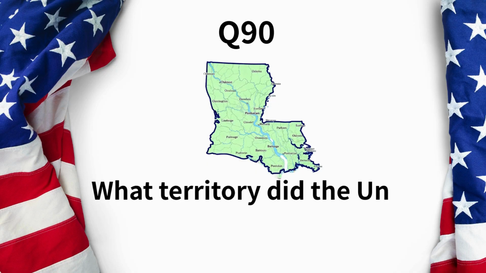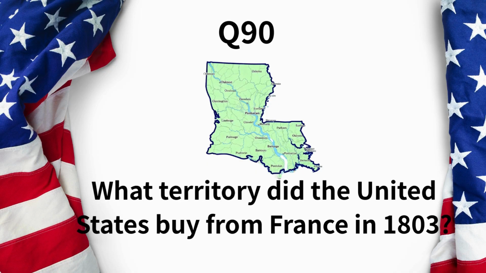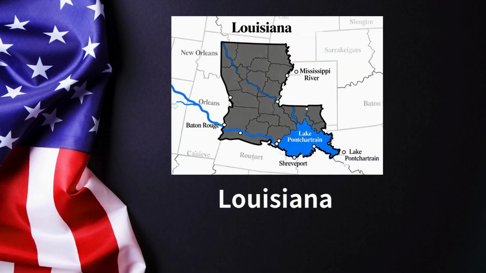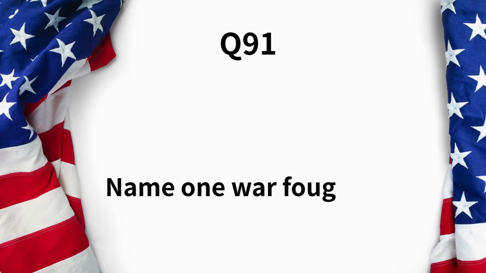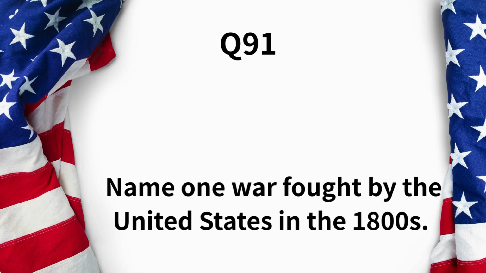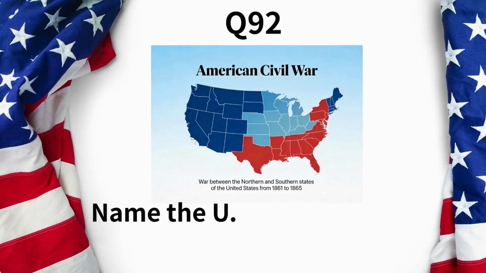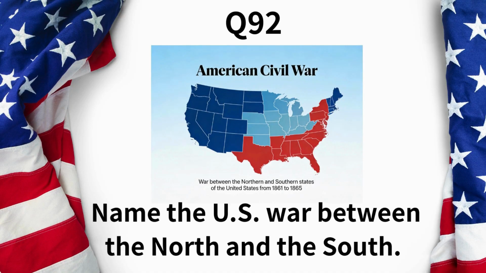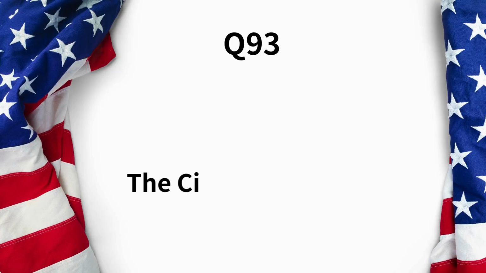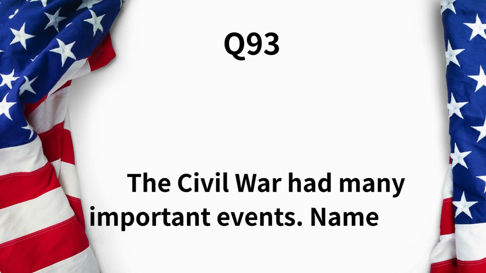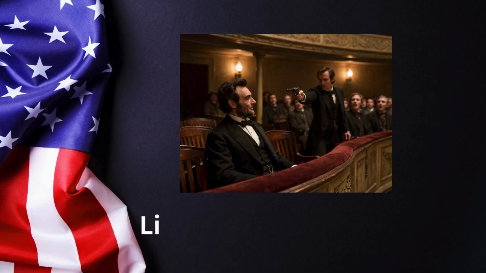What territory did the United States buy from France in 1803? Louisiana. Name one war fought by the United States in the 1800s. Civil War. Name the U.S. war between the North and the South. The Civil War. The Civil War had many important events. Name one. Lincoln was assassinated.